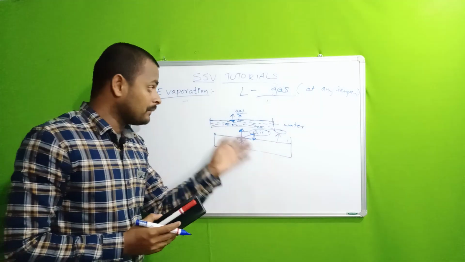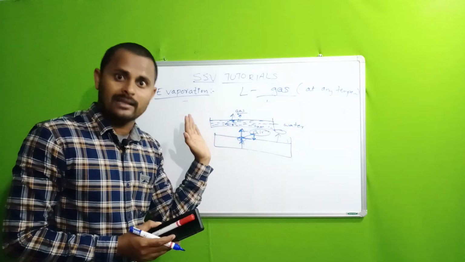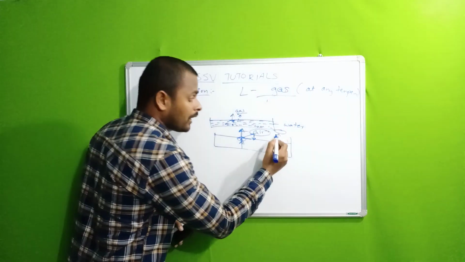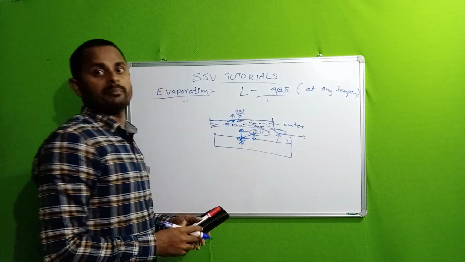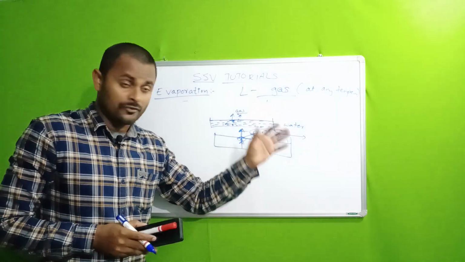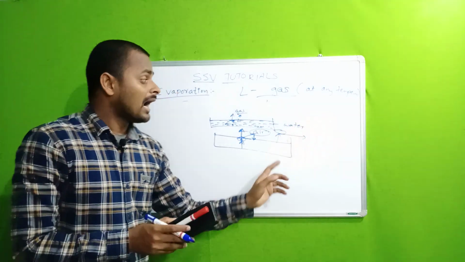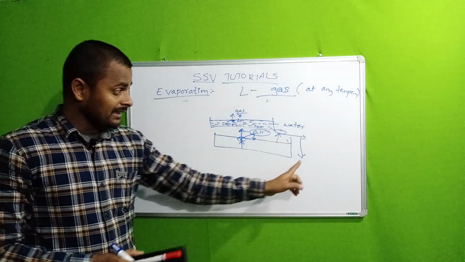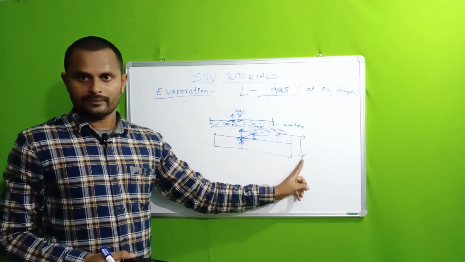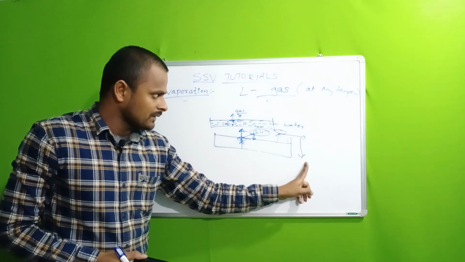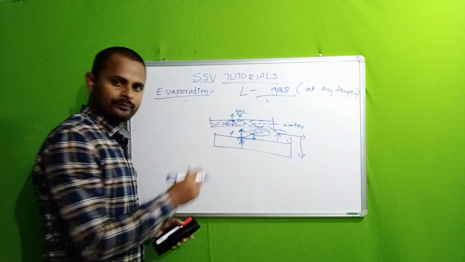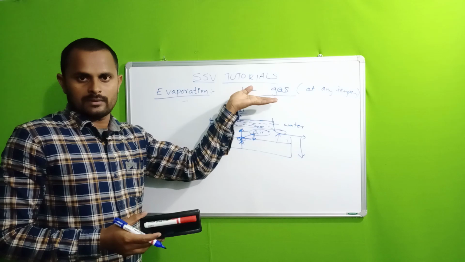At the same time, because of the air present in the atmosphere, this upper moving molecule is moved some distance by the air. After giving the energy to the air molecule, it falls down. But here, there is no dish. So that is why the molecules are escaping from the surface and moving upwards.